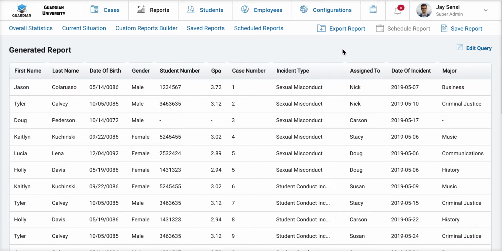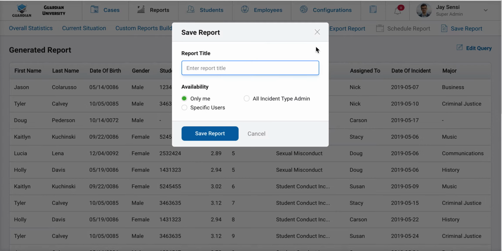If we want to export this report into Excel, we can click Export. The system will automatically trigger a download of all this current information into Excel that we can do whatever we would like with. We also have the ability to save this report. If we save this report, we can choose to give it a name. In this case, I will just say Jay's report.